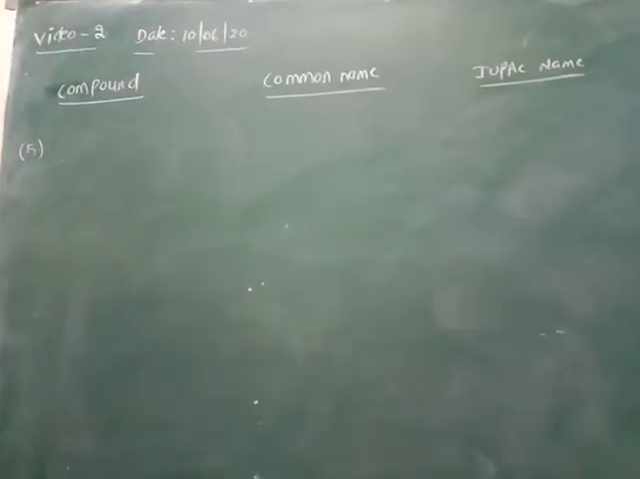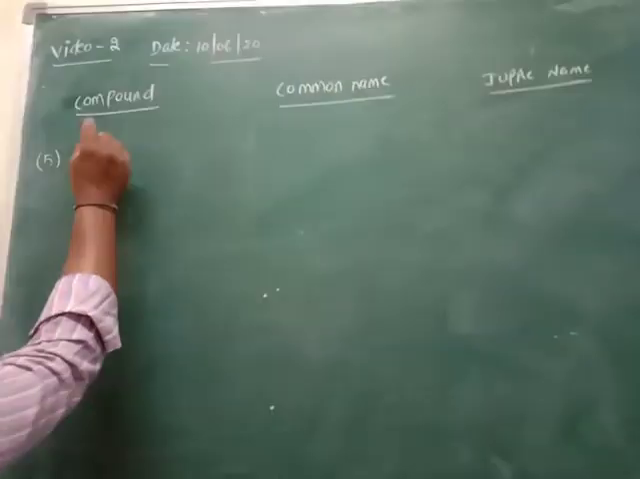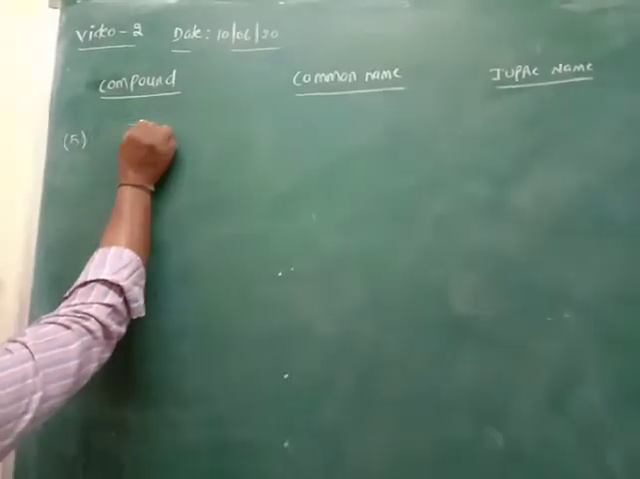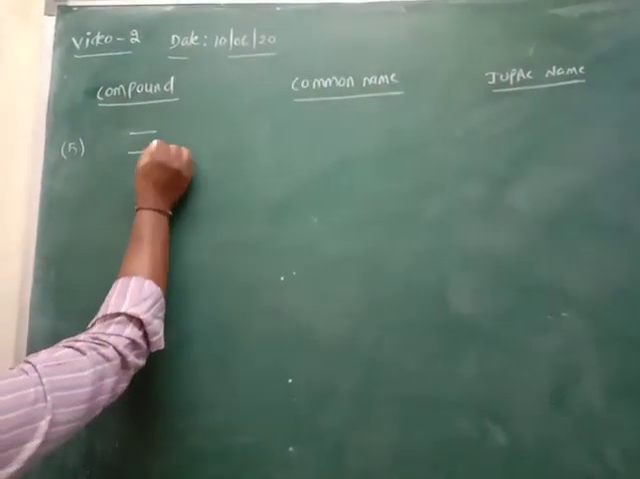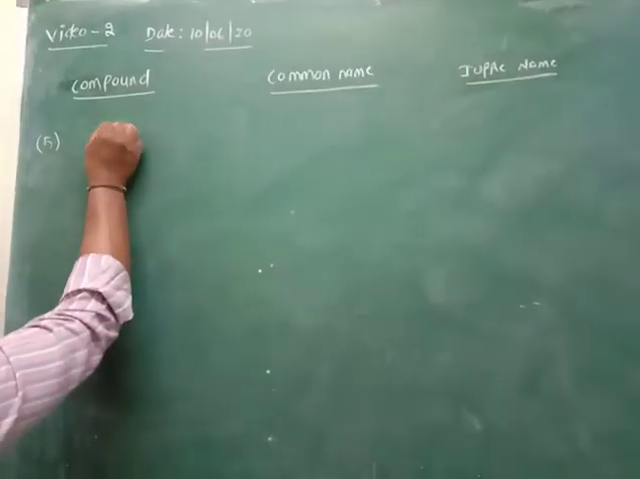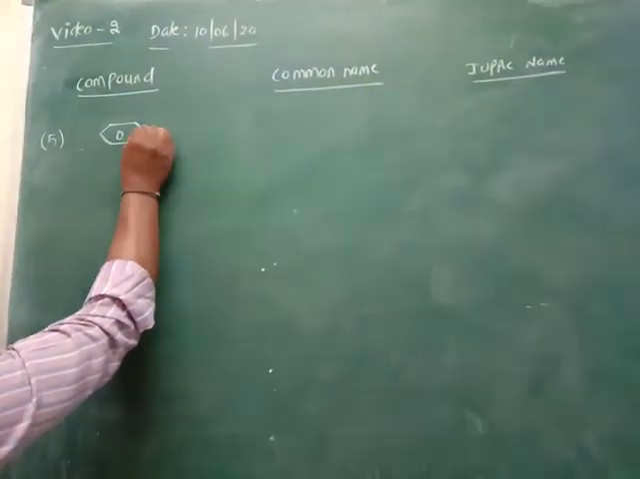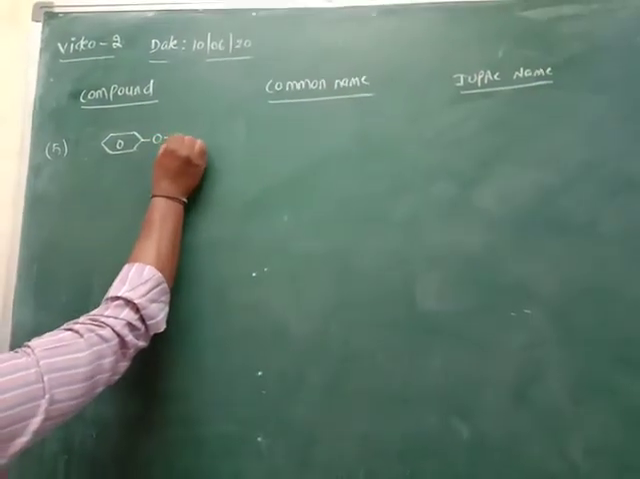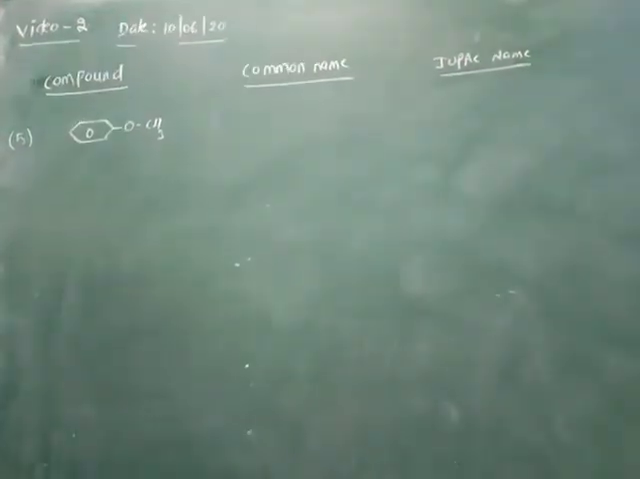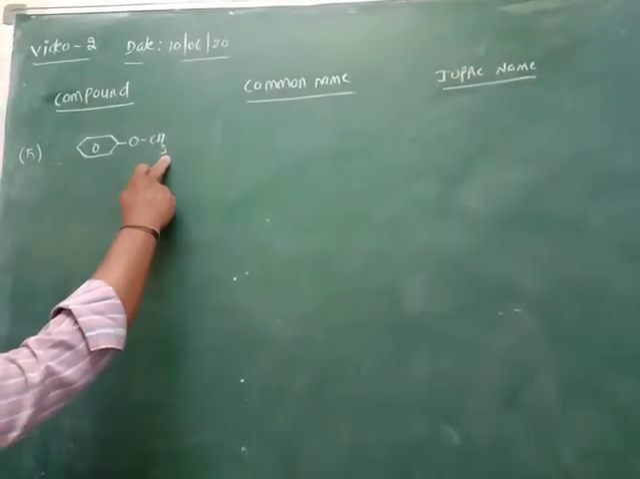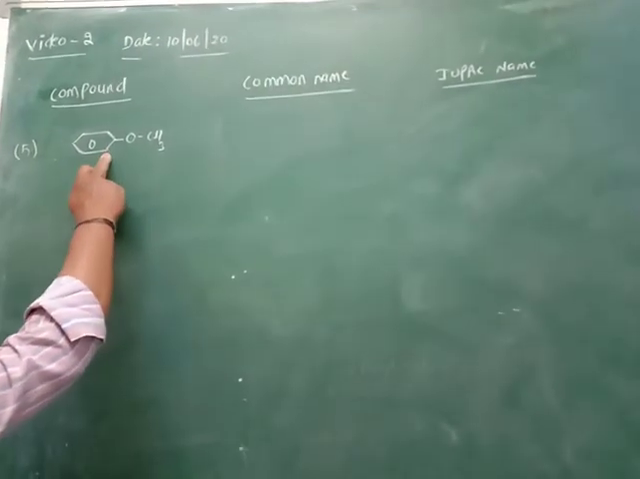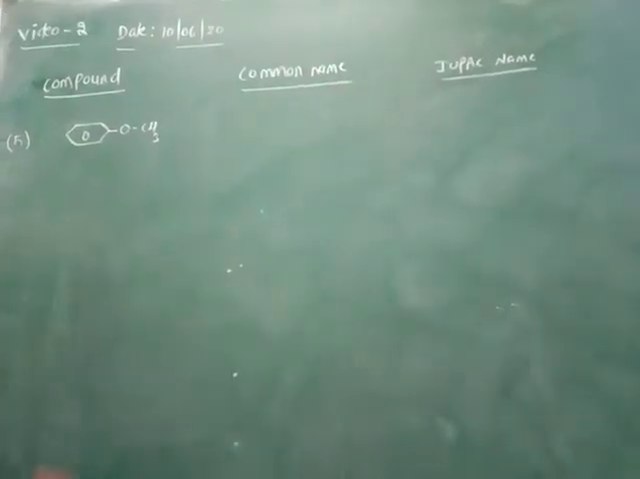This compound belongs to the aromatic compounds. So now it is the aromatic compound: C6H5, O, CH3. In this compound, CH3 is the alkyl group and C6H5 is the aromatic phenyl group.